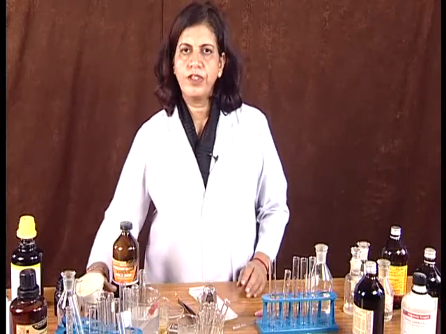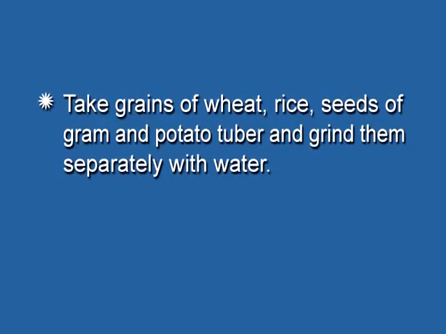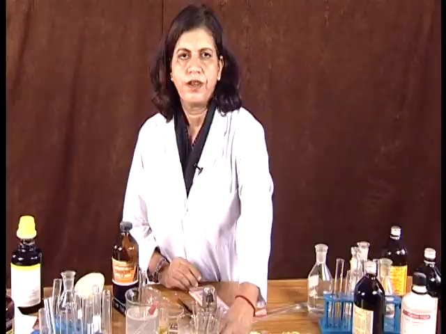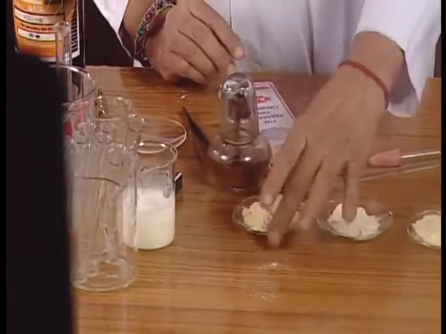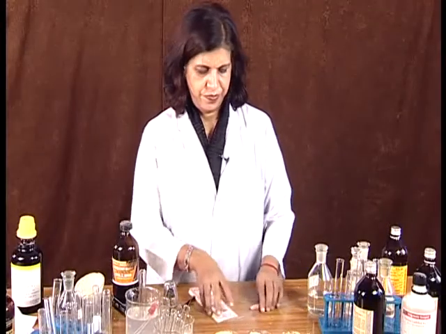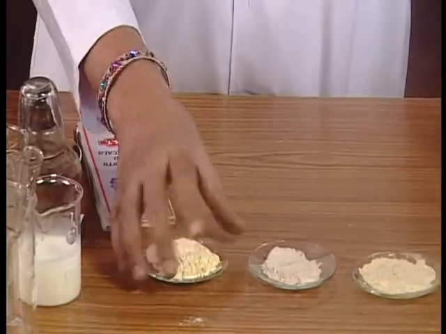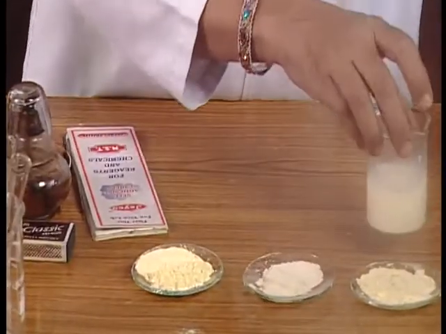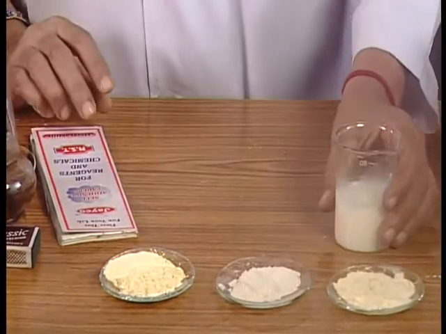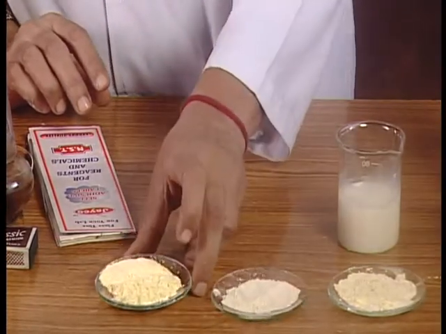Now, we will see the procedure, how we will conduct. We will take grains of wheat, rice, gram, potato tuber separately. We have kept them in the watch glass. And water we have taken in the beaker.